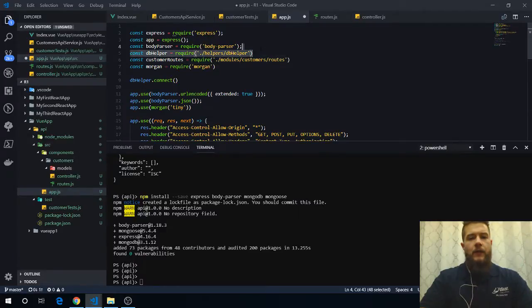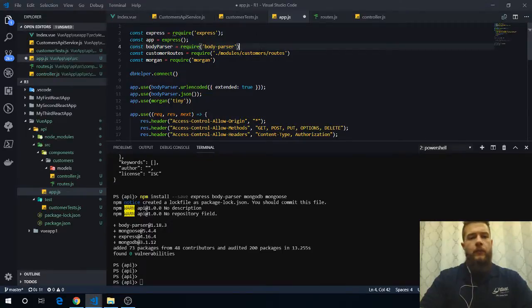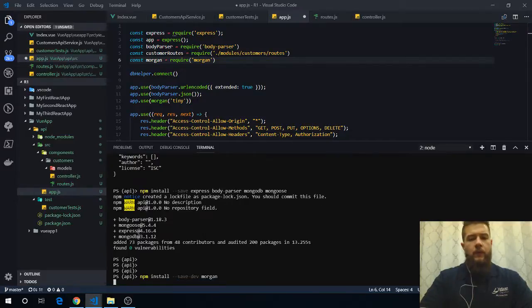Modules custom, we need that. DB helper, we're not going to do DB helper. App equals express. Oh, see, I already screwed that up. Good thing I did this. Morgan, let's do npm install save dev Morgan, because I don't want that running in production. Although I think you can run that in production.